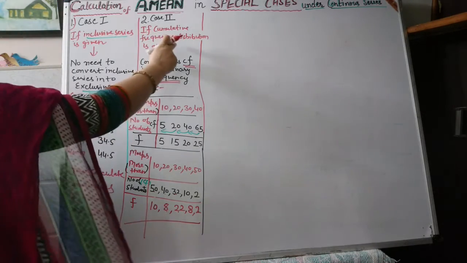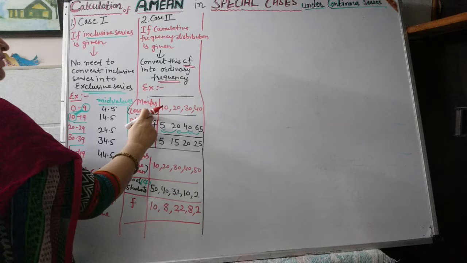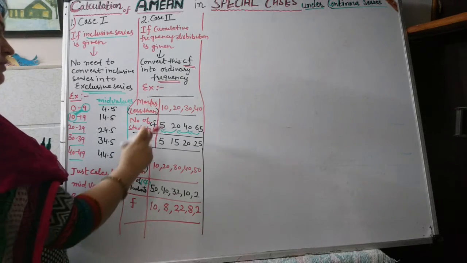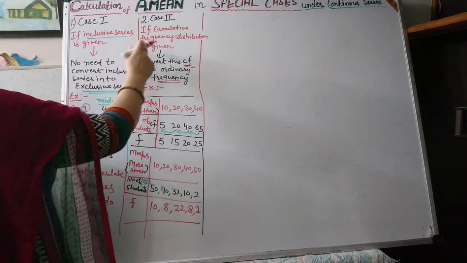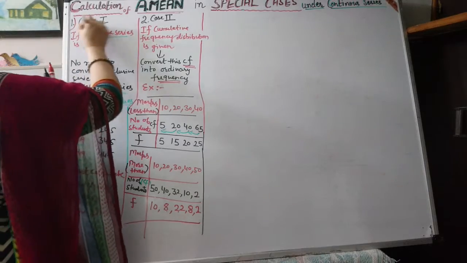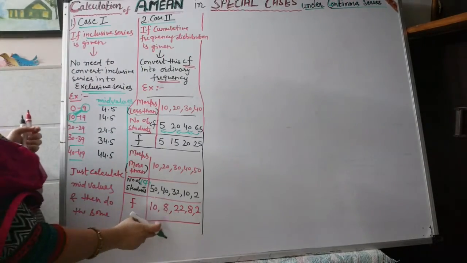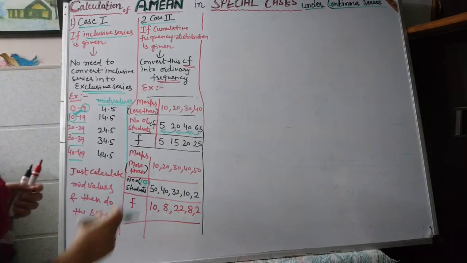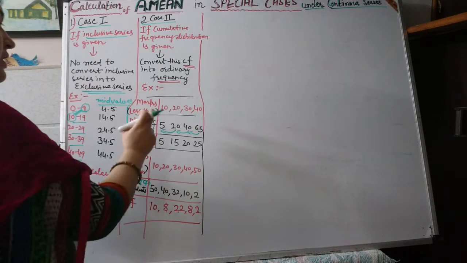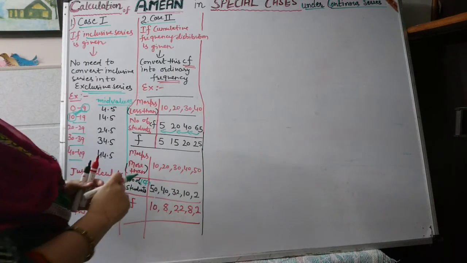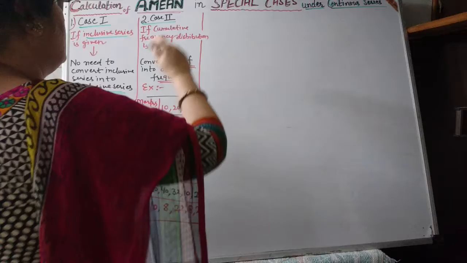So if cumulative frequency is given, it means the values of less than and more than are given in a continuous series. So all these cases are in continuous series. So we have to convert the cumulative frequency into simple frequency. Only then can we calculate our sum.